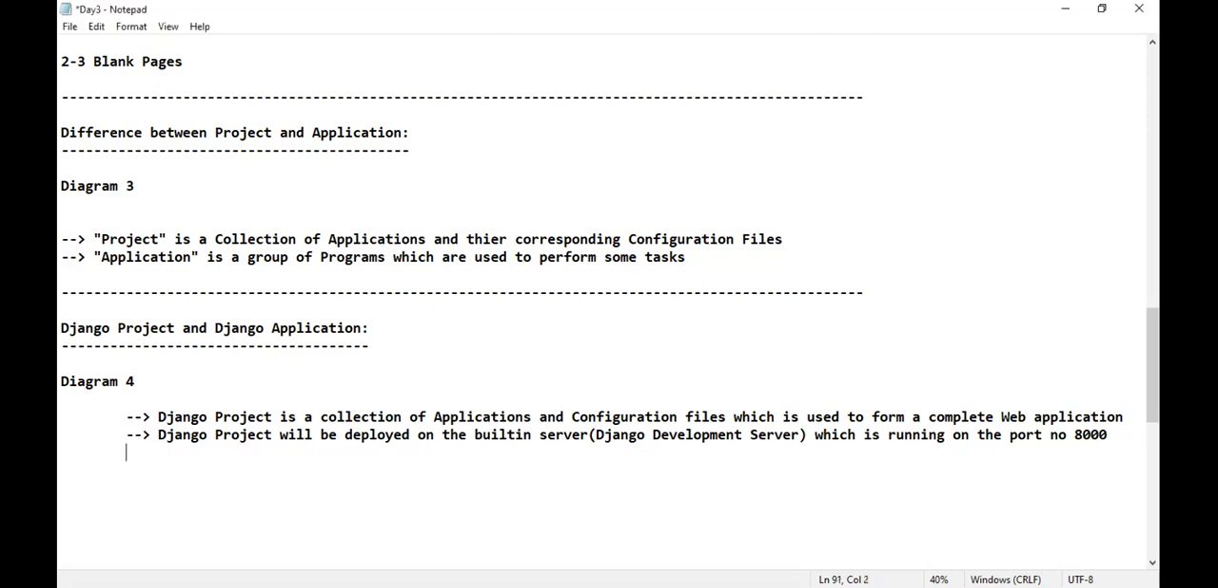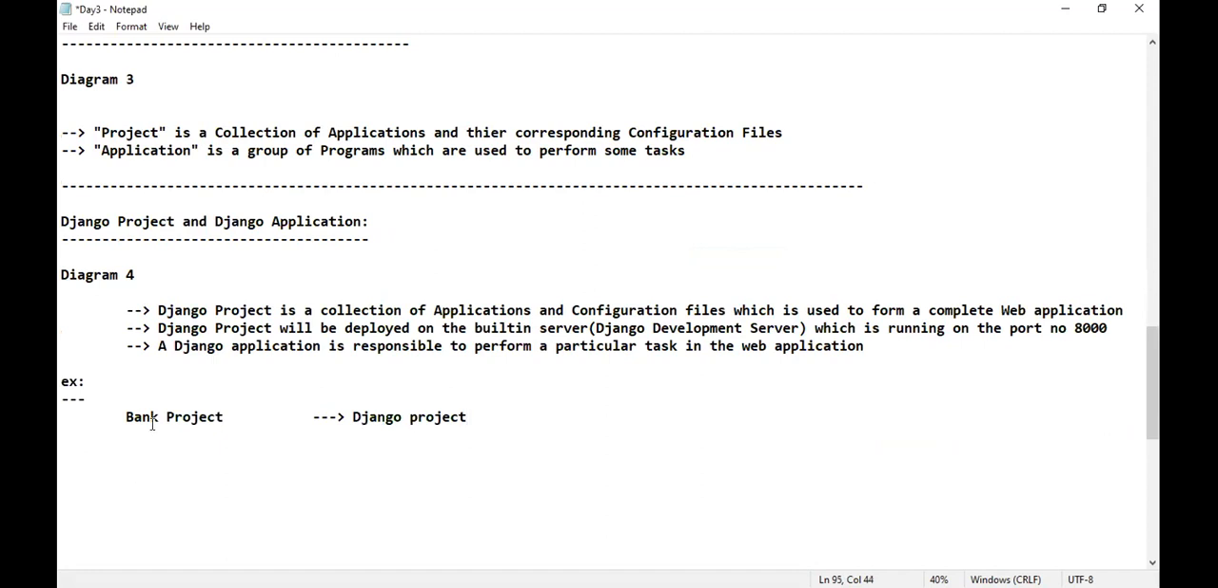100% yes. Sir, how, sir? All those things you'll get to know in the next class or the next session. If I take the same example, the complete banking project will be called a Django project, yes or no? Now tell me, under that particular banking project, there are so many applications that I have told. What are the applications?